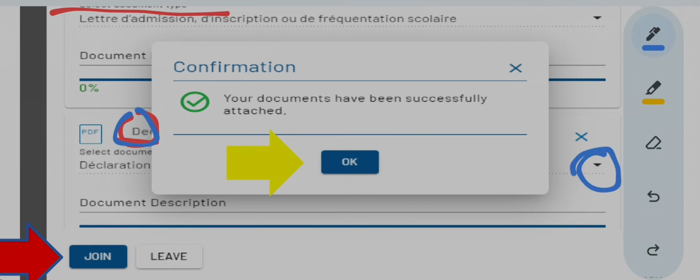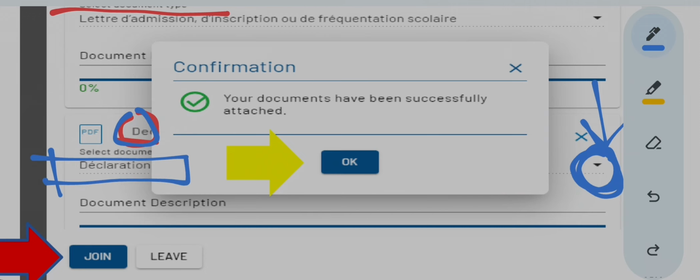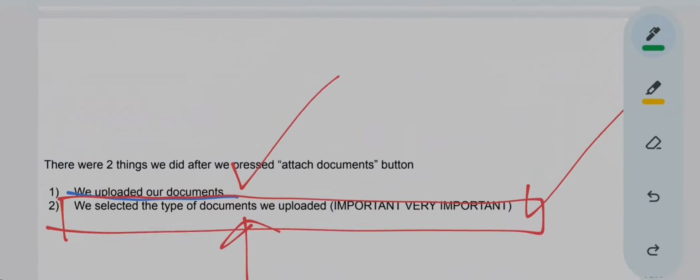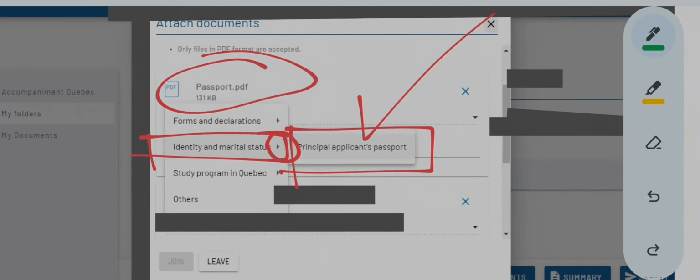So I pressed this drop down menu over here and selected declaration, commitment and authorization. So that option came over here. So now I can cross check that okay, my PDF was a declaration PDF. The option I selected over here is also a declaration PDF.